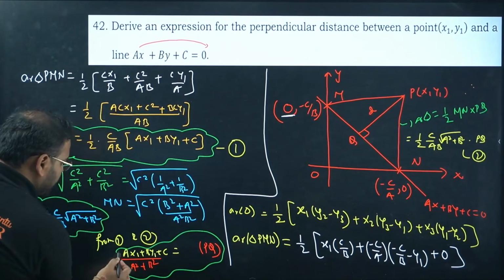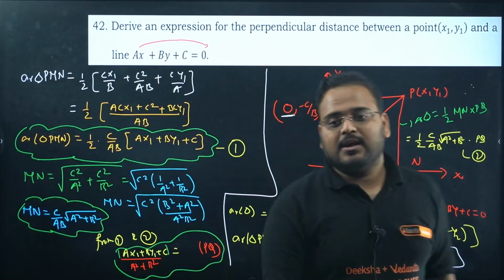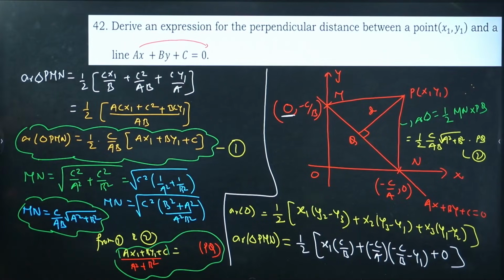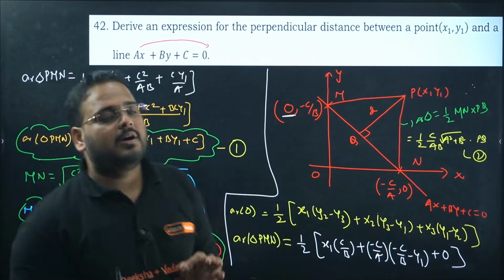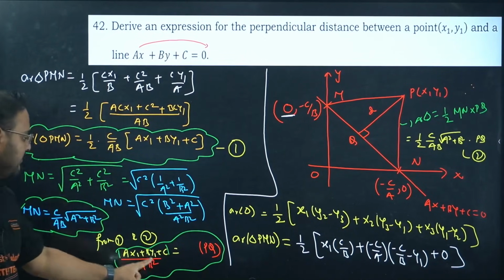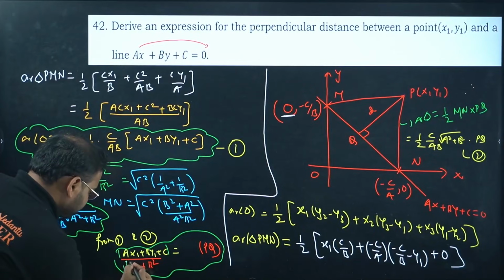It's a distance, so we can keep this as a modulus. So mod of AX1 plus BY1 plus C by A square plus B square. My bad, it is a little bit compacted, but I hope you get the point. Yes, this is the end of this particular question: derivation of perpendicular distance from a point to the line. AX1 plus BY1 plus C upon A square plus B square. Okay, sorry, the root is there.